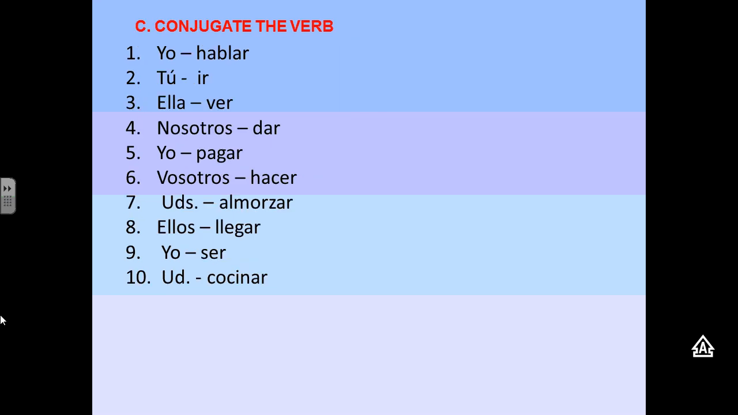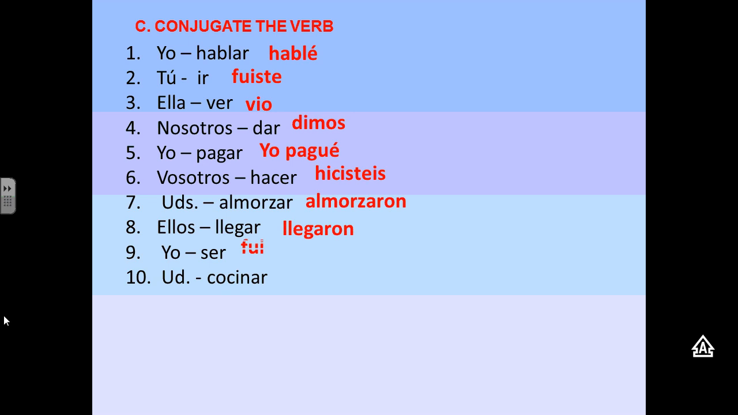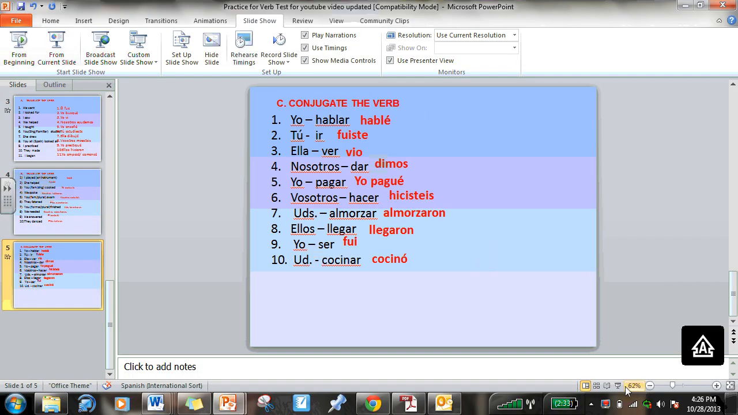Last section, all you need to do is conjugate these verbs. Pause it, conjugate, come back and check. Okay, here are your answers. If you have any questions, bring them to school tomorrow, like I said, before school, or I'll try to answer them as soon as class begins. Okay? Have a good night.